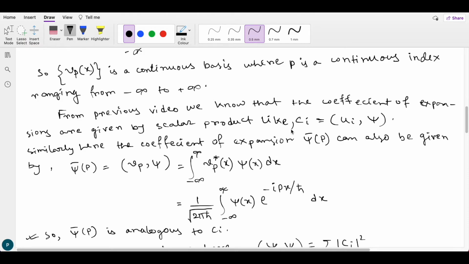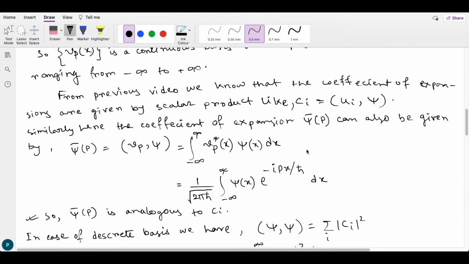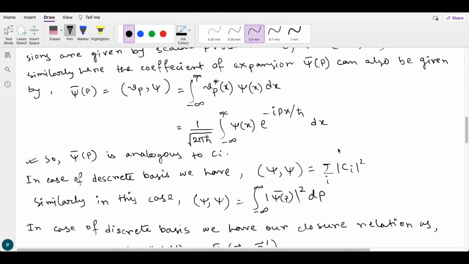So the scalar product of v_p with psi is the integral of v_p star psi dx, and v_p star is the complex conjugate of v_p, so that is 1 by root over 2 pi h cut into e to the power minus i px by h cut. If we put that in that equation we get this equation, and this is the Fourier transform of the function psi(x). So we can say that psi bar(p) is analogous to c_i.